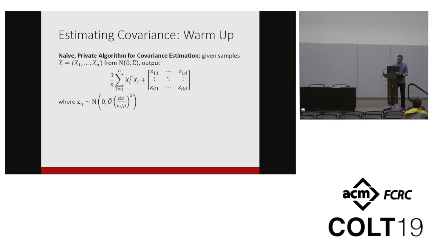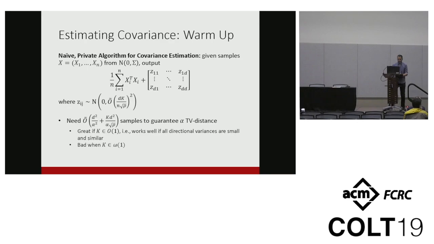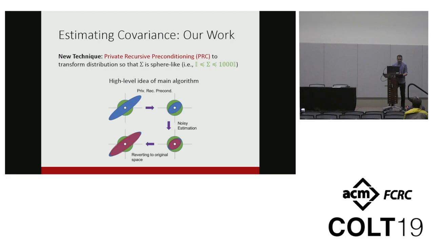But the more important thing here is that it requires kd squared samples to be accurate, which is fine if k is a constant. But if k is slightly large, even a small polynomial in d, it really messes our sample complexity up. So ideally, we would like to work with a Gaussian that is almost like a sphere, such that we have a constant factor approximation to all its directional variances. So we come up with this new technique called private recursive preconditioning, which privately transforms any Gaussian so that it's now almost like a sphere.